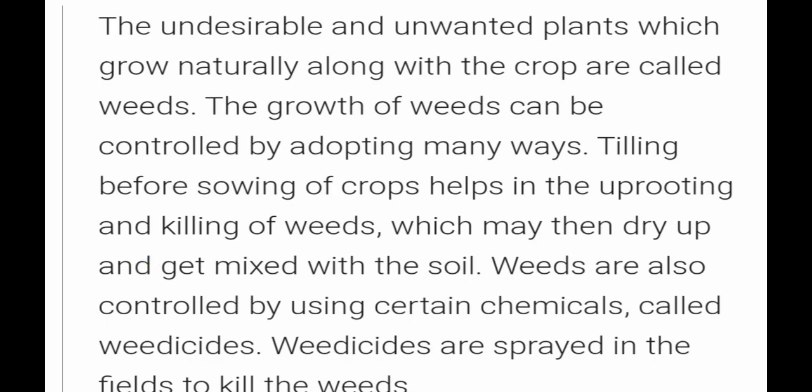This is one sample answer I am giving you. The undesirable and unwanted plants which grow naturally along with the crop are called weeds. The growth of weeds can be controlled by adopting many ways. Tilling before sowing a crop helps in uprooting and killing weeds, which may then dry up and get mixed with the soil. Weeds are also controlled by using certain chemicals called weedicides. Weedicides are sprayed in the field to kill the weeds. This is just an example which I have shown you.